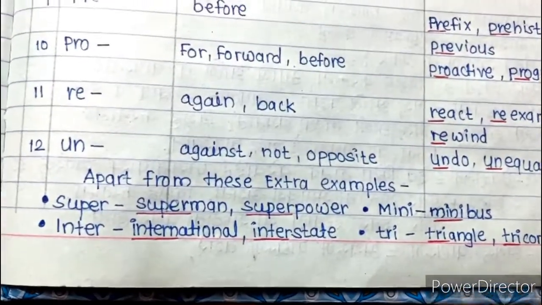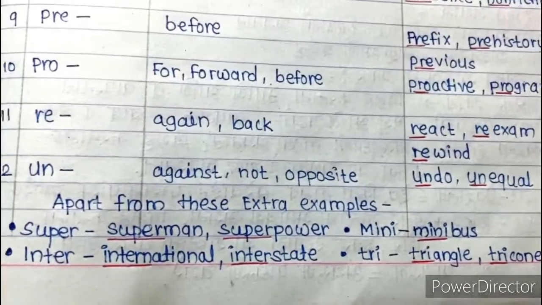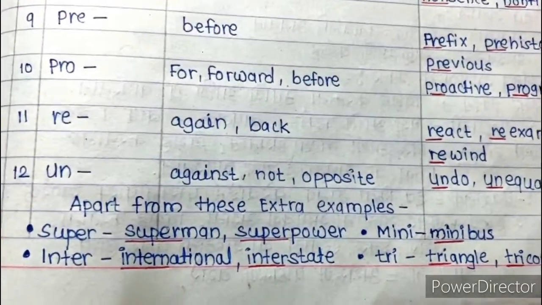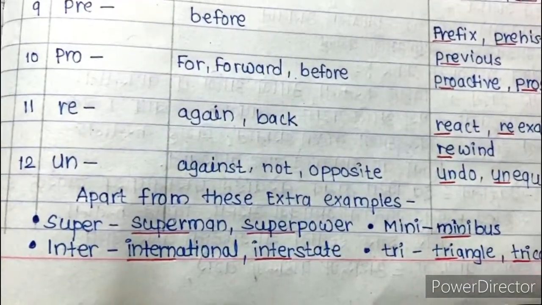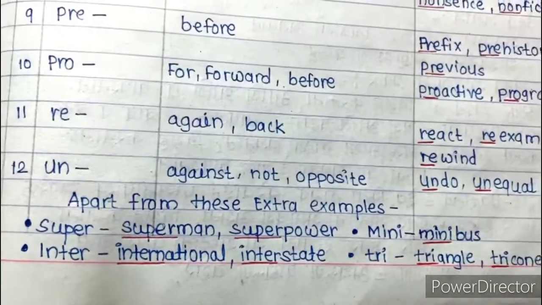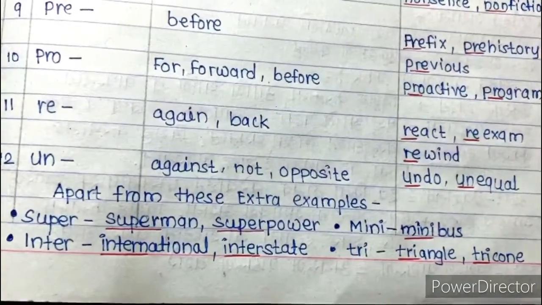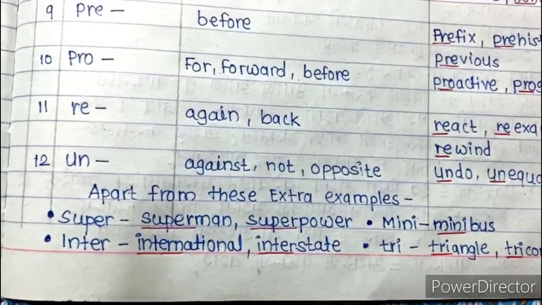Apart from these 12 prefixes, I have a few more here. Super: superman, superwoman, superpower, etc. Mini: minibus. Next one is inter: international, interstate. Next one is tri: triangle, tricone, tricolor, etc. So you can find your own examples also.